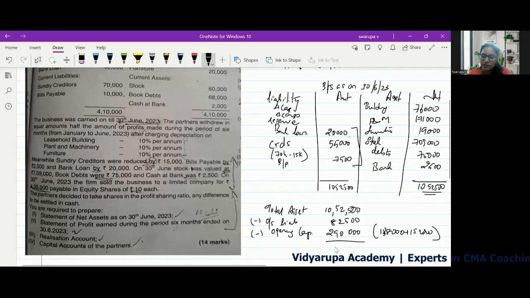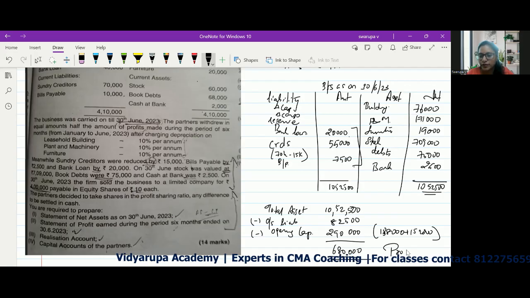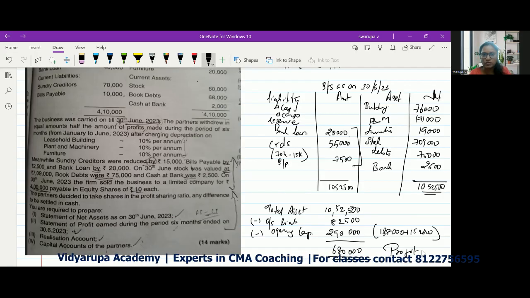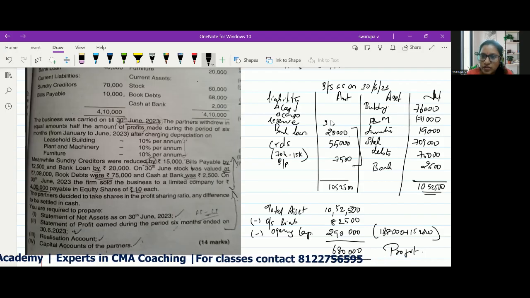So what is the balance? Balance comes to 6 lakh 80,000. So this is your profit. Okay. 50% of the profit is withdrawn by the partners. So what is the balance profit that is left in the organization? It is 3 lakh 40,000. So 3 lakh 40,000 will be left in the organization.